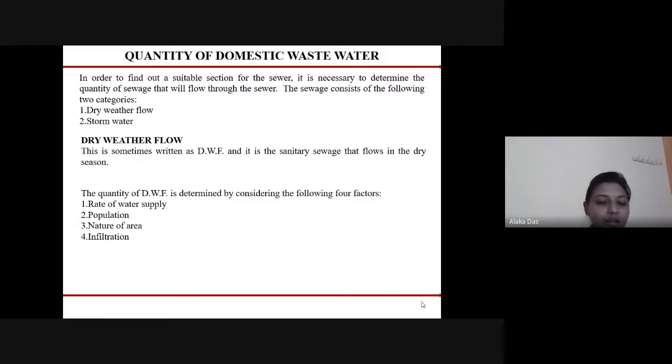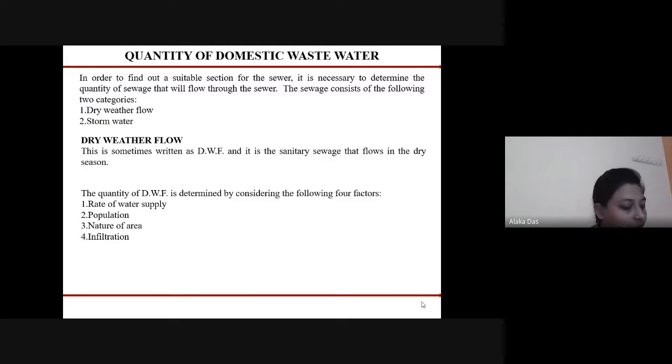As we have told, mostly 75 to 80% of the water that is supplied to the community is converted to wastewater. So first we have to see how much of the water supply is getting converted to sewage. It varies hourly, day to day, as well as from season to season. So the rate of water supply should be first verified, that is, how much quantity of sewage is coming out from the water that is supplied to the community.